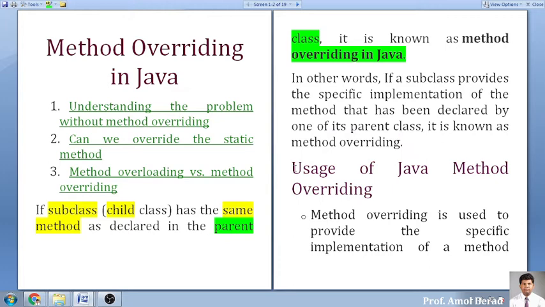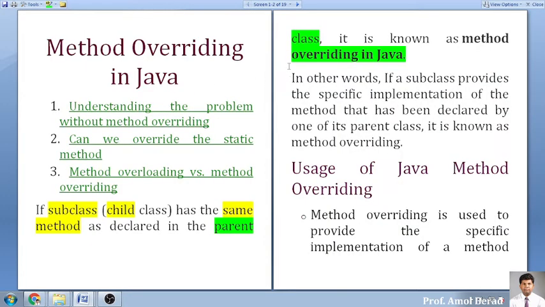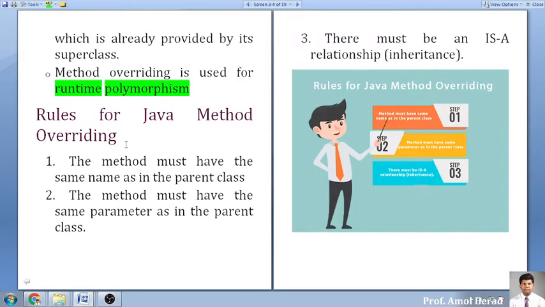Now we'll move to the use of this method. Why do we use overriding in Java? Method overriding is used to provide the specific implementation of a method which is already provided by the superclass. That is, we are using the methods already declared in the superclass in our subclasses. And second, method overriding is used for runtime polymorphism. This type of polymorphism is called runtime because we are not directly connected but we are using the reusability at runtime. So overriding is what we call runtime polymorphism.